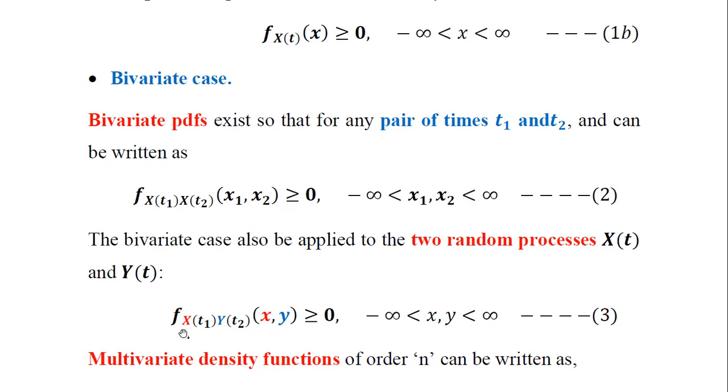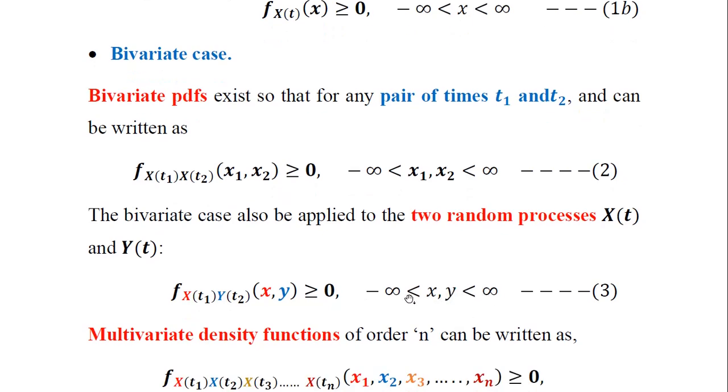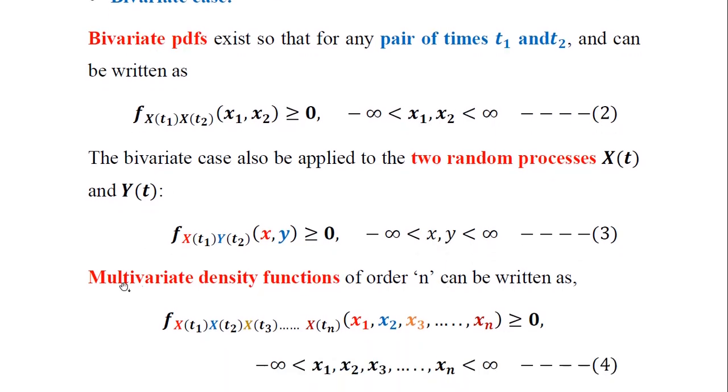So the joint PDF of these two random processes can also be defined, and it is always greater than or equal to 0, positive and non-negative in nature, when both x comma y are taken from minus to plus infinity, where x comma y forms the pair of values. Now we can extend this bivariate PDF to multivariate density functions of order n.